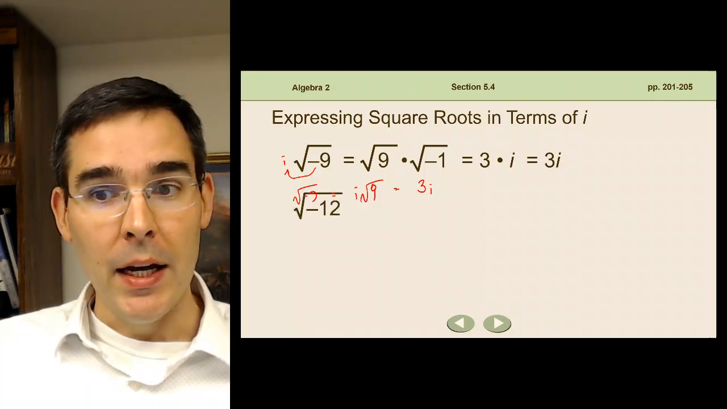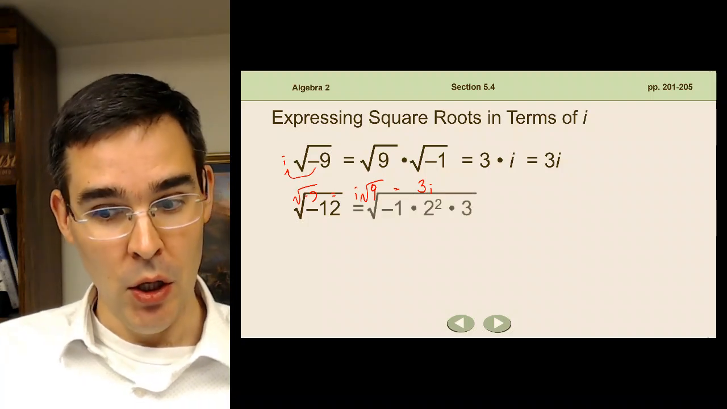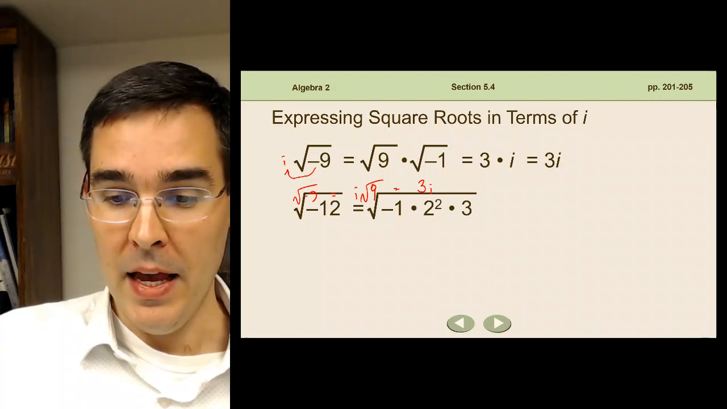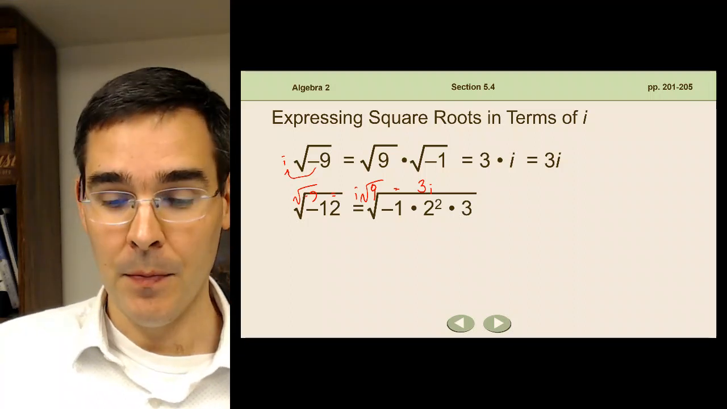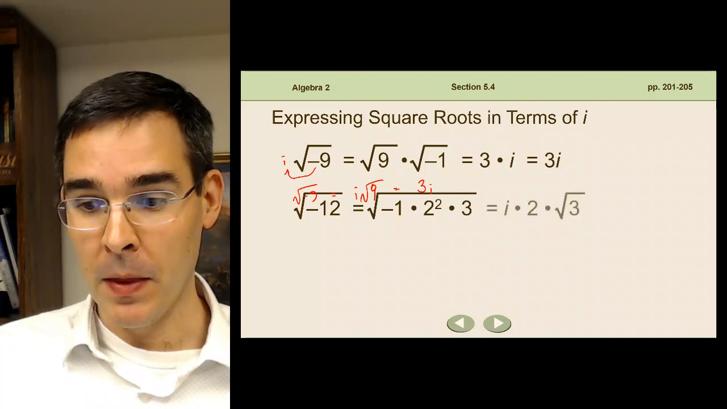Take a look at root negative 12. How will we do this? Well, root negative 12 is going to equal root negative 1. We'll take that, and we're going to end up making that just i times 2 squared times 3. I've got a prime factorization of 12 there.